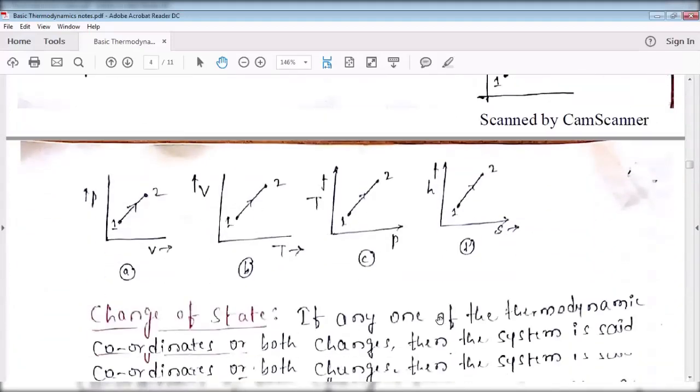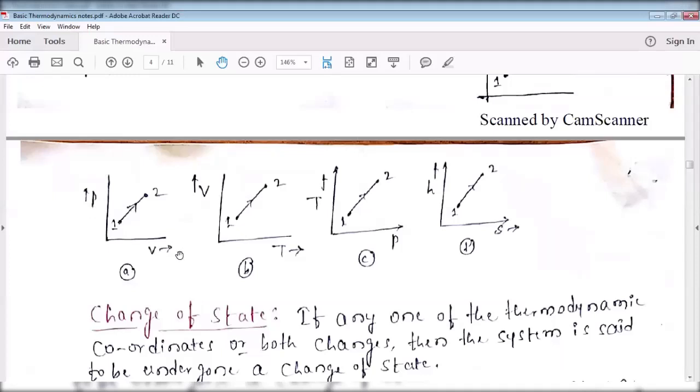Just go through the figures below: figure A, figure B, figure C, and figure D. In figure A, the first coordinate or variable along the y-axis is pressure, and along the x-axis it is volume. Two variables, pressure and volume. With respect to these two coordinates, I am getting points on the graph, a first point and a second point. At the first point, I'm getting the two coordinates P1 and V1.